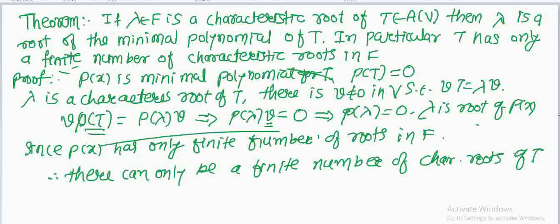Applying the lemma we just proved, q(T) of v equals q(lambda) of v, we get p(T) of v equals p(lambda) of v, but p(T) equals 0. So p(lambda) of v equals 0, and hence there are only a finite number of characteristic roots.